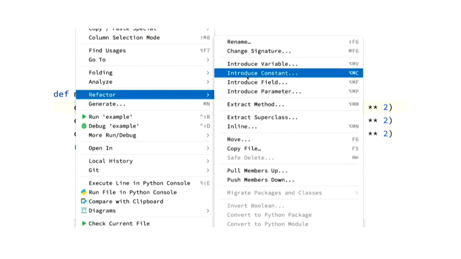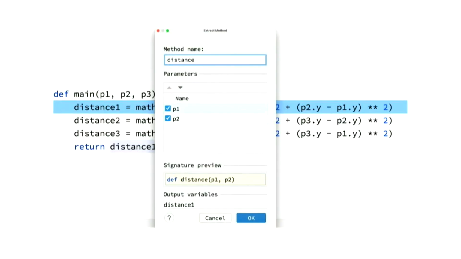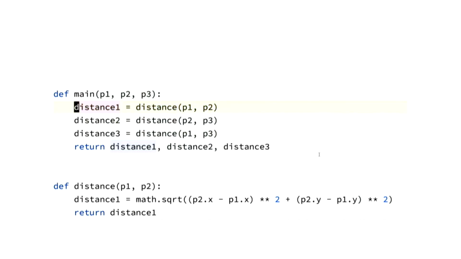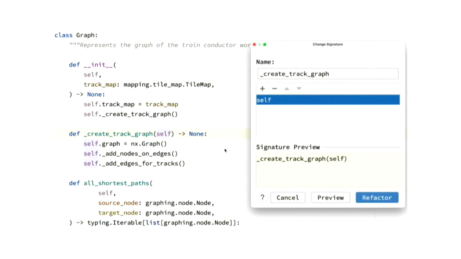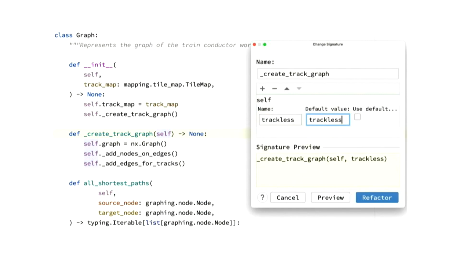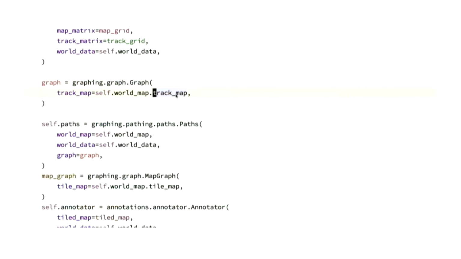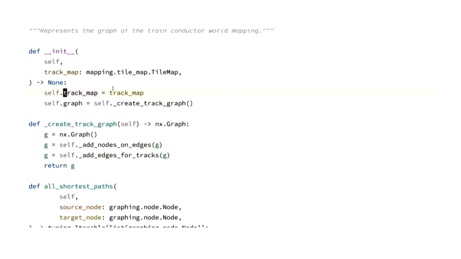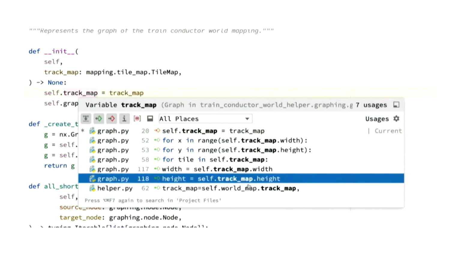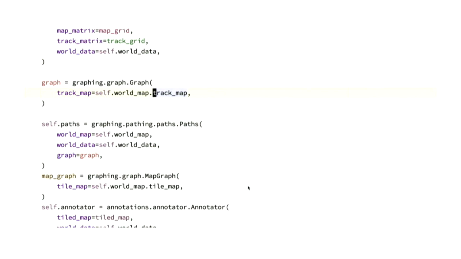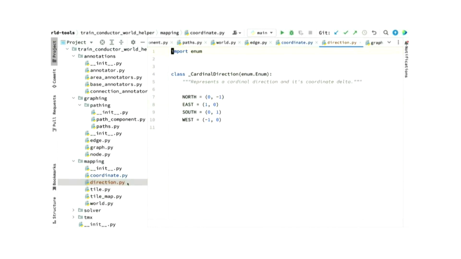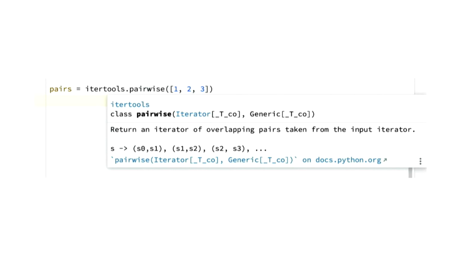It can also extract repeated blocks of code into a function, or change the signature of a function's definition and update everywhere that it gets called. It can also list usages, letting you quickly navigate between them. Or it also lets you move files between folders and updates their usages accordingly. So now you don't have to change all your imports. And it also shows you documentation on hovering, or can even give you more extensive things.